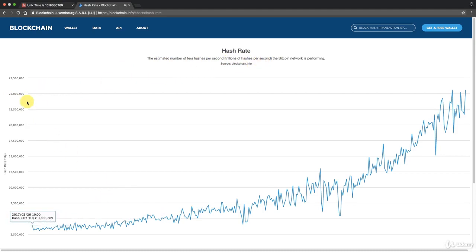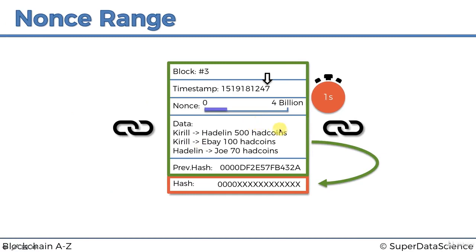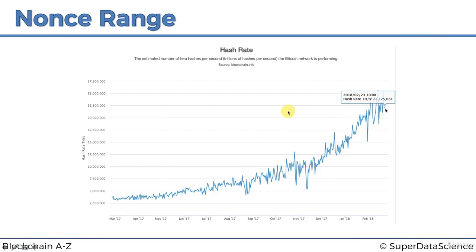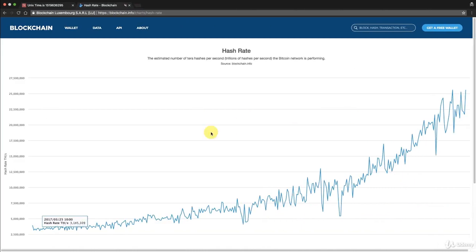So the current hash rate of the network is 22 million trillion hashes per second. I'm going to say that again just because it's such a cool number. 22 million trillion hashes per second. That's how much the hash rate is now.